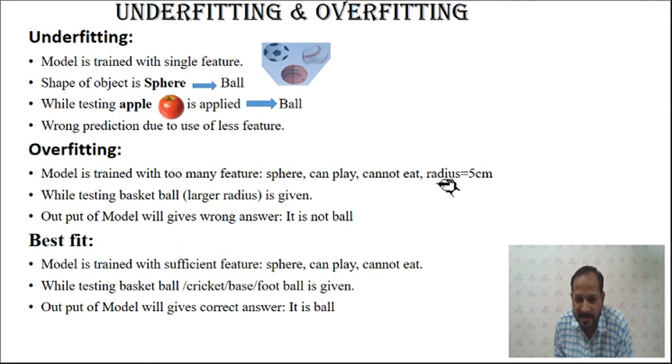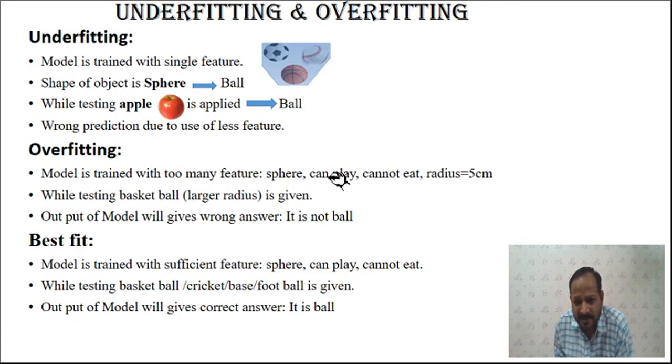This condition or this feature will not be satisfied, and because of that our model will give the answer that it is not a ball. Though we have given a ball for testing, it will not give the answer correctly. So it will give the wrong answer. That is because of the additional features we have added here, and because of that it will give overfitting.